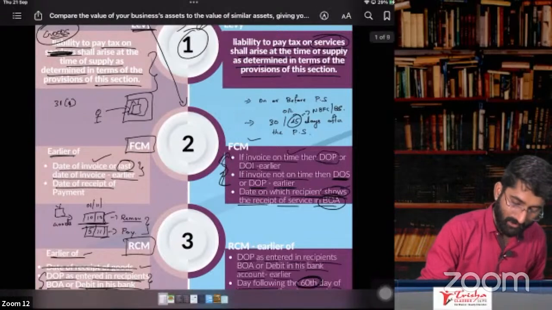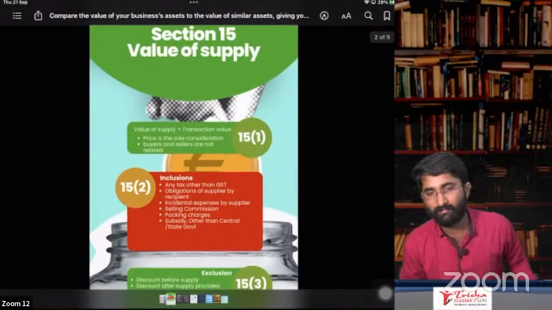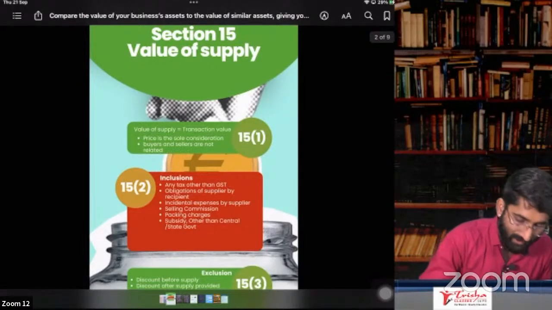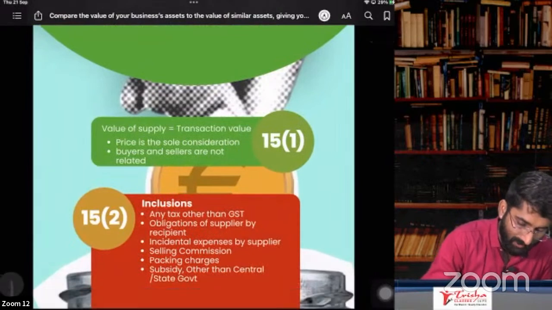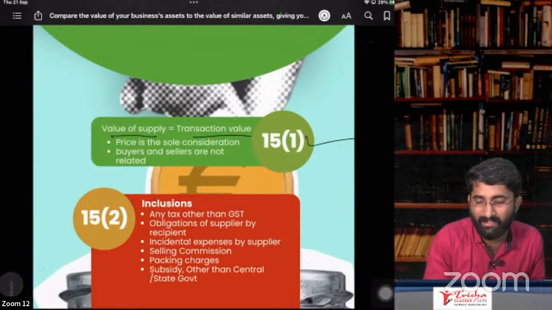So now straight away, we are going to section number 15, easy one. Section number 15, value of supply. What will be the value of supply? So value of supply, as per section number 15, subsection 1, value of supply is equal to transaction value, price. The price that you pay, no?